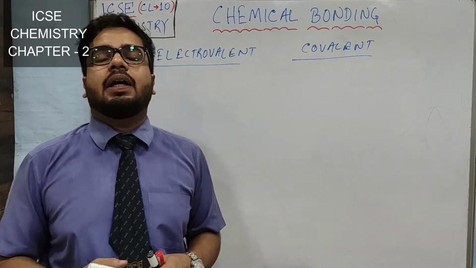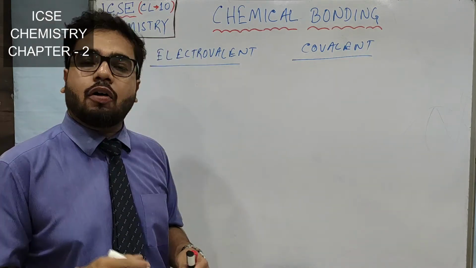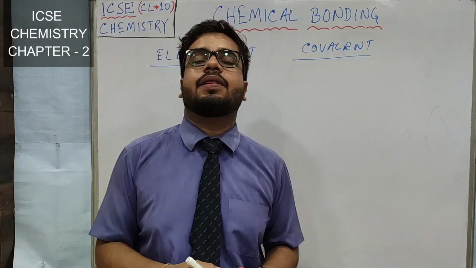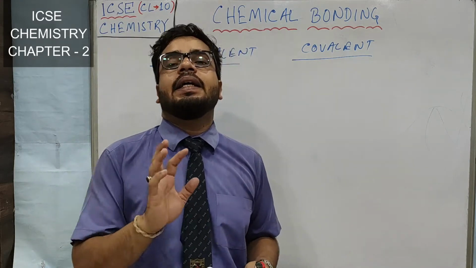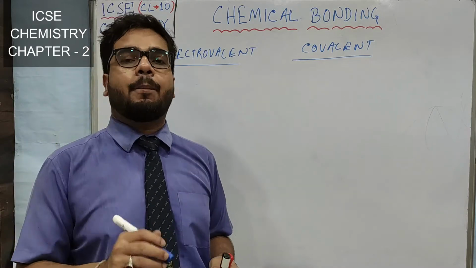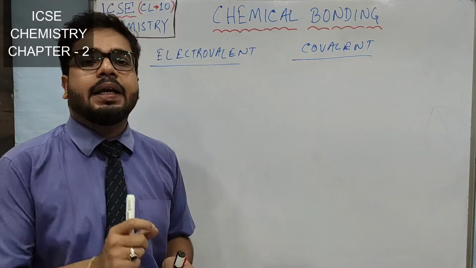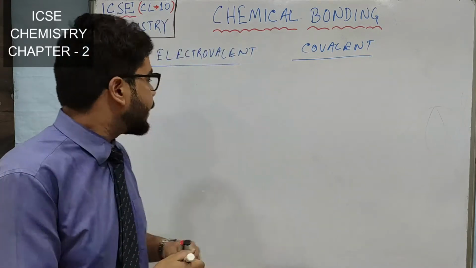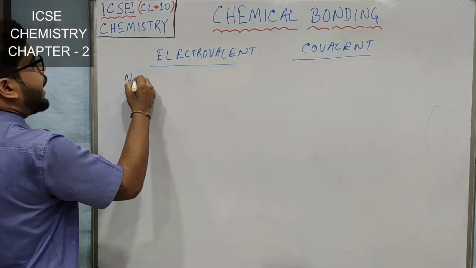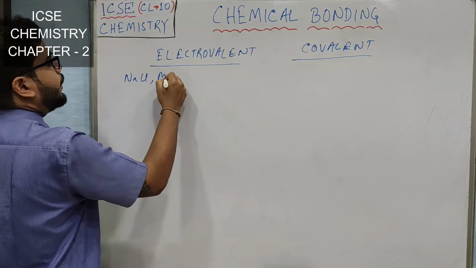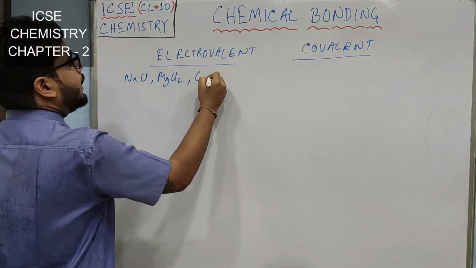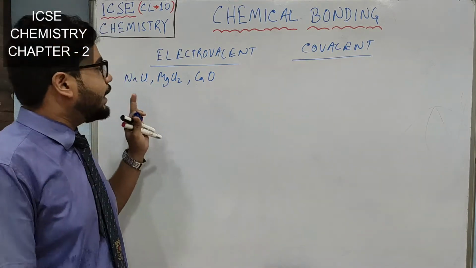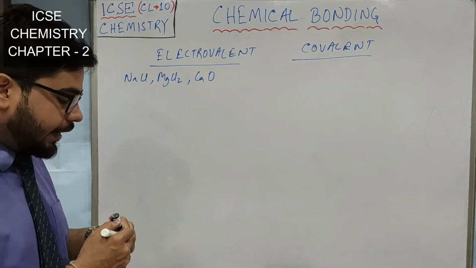Now we have to learn one very important part of this chapter, from where questions often come in the ICSE exam, that is nothing other than electron dot structure of compounds. But don't be afraid, if you see your scope of syllabus, few compounds are specified. Like for electrovalent compounds, we have 3 molecules, NaCl, MgCl2 and CaO. I will show you how you should draw the electron dot diagram for electrovalent molecules.